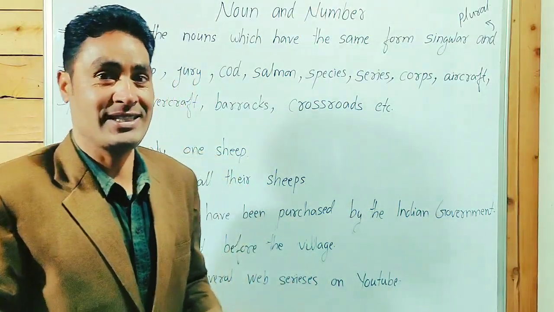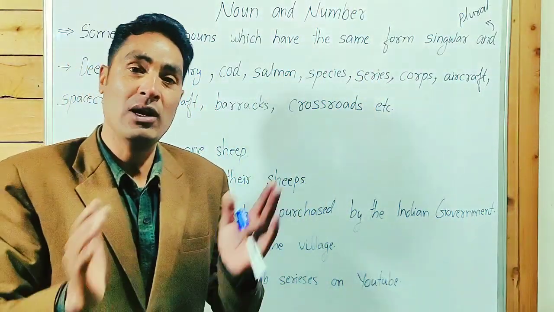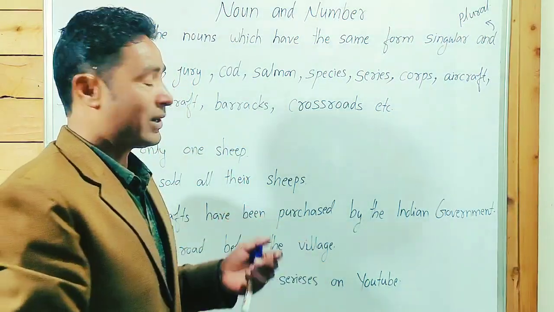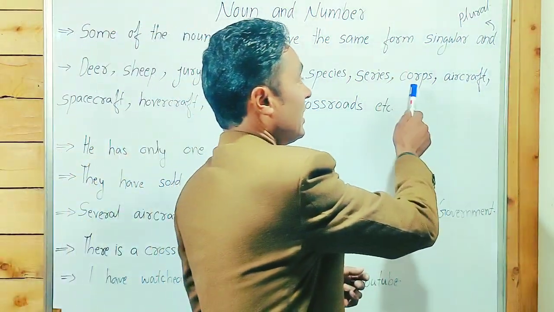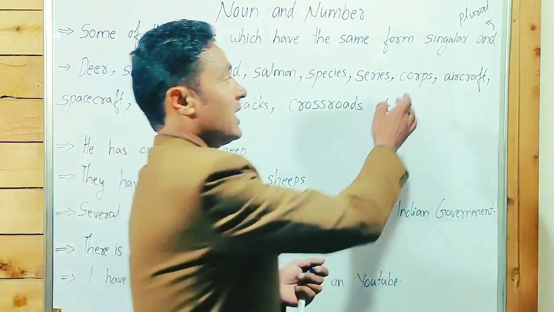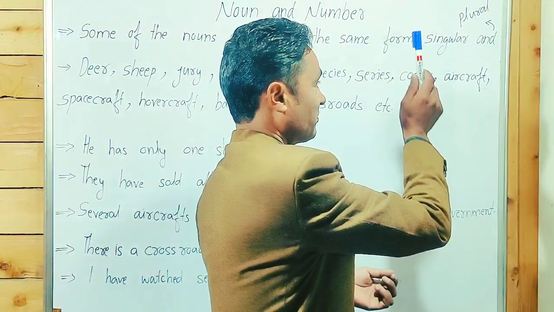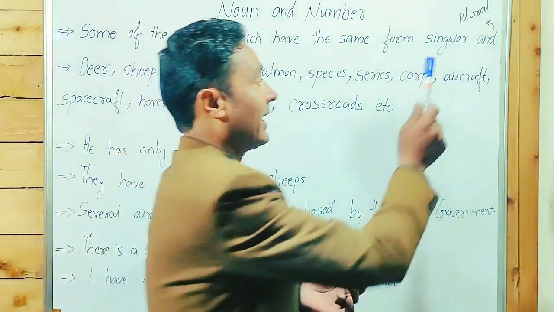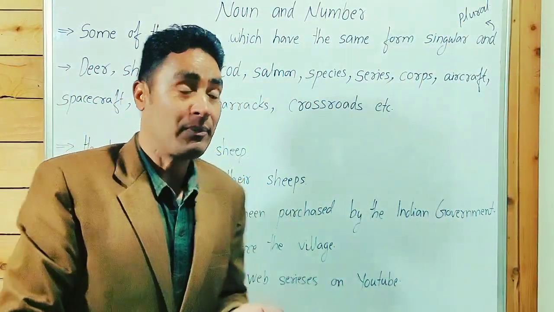Series, species, always singular and plural. One series, two series, not serieses. Corps means a small group of an army. Aircraft, a kind of airplane.